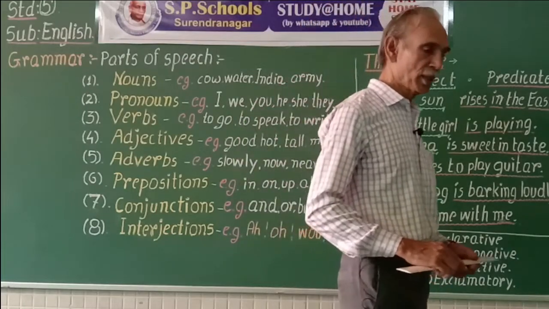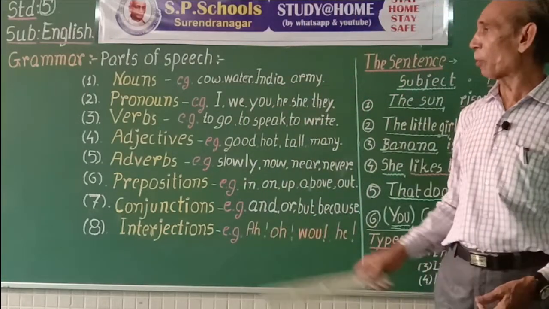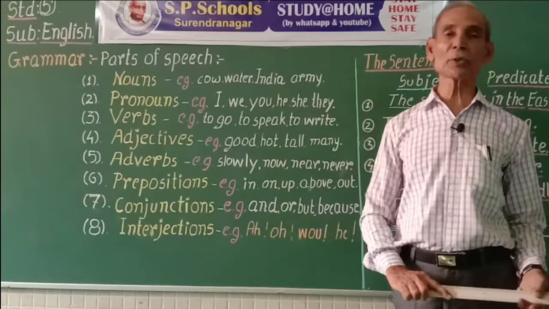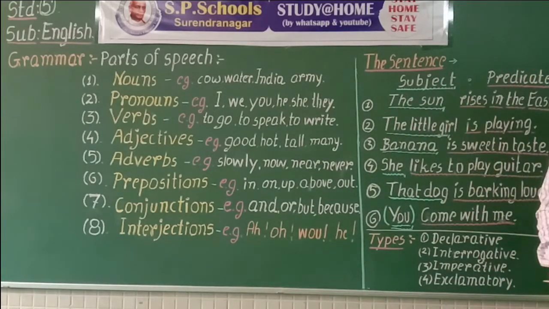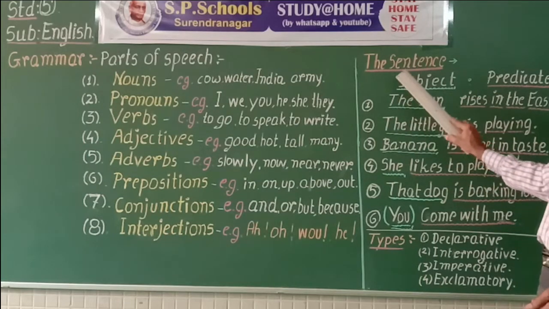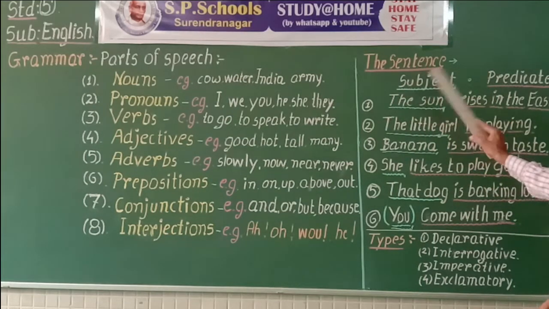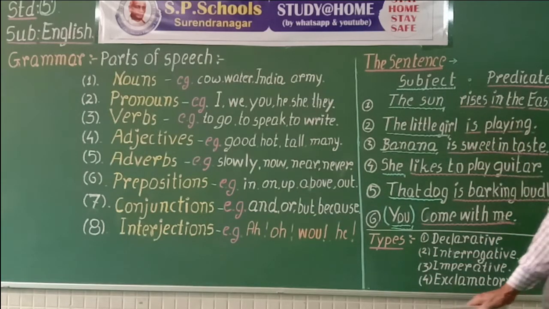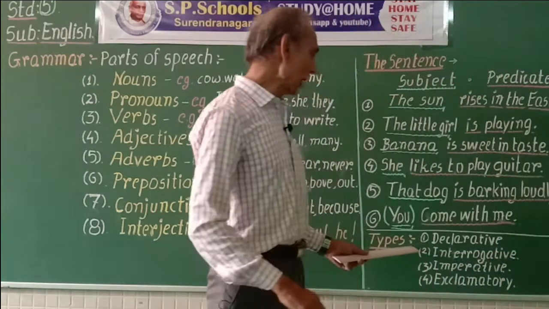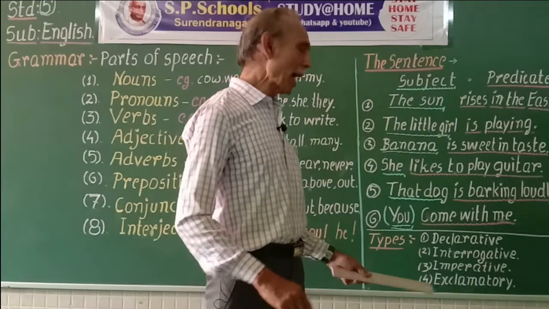Thus, we discussed parts of speech. There are 8 parts of speech. We discussed sentences. Sentences make complete sense. They have 2 parts, subject and predicate. Sentences are of 4 types: declarative, interrogative, imperative, and exclamatory.